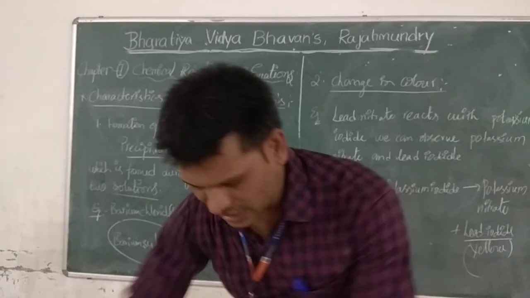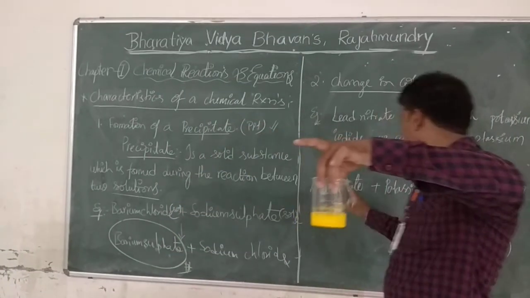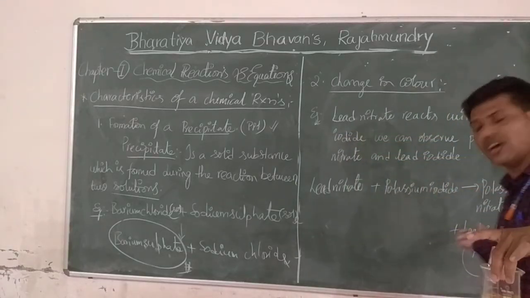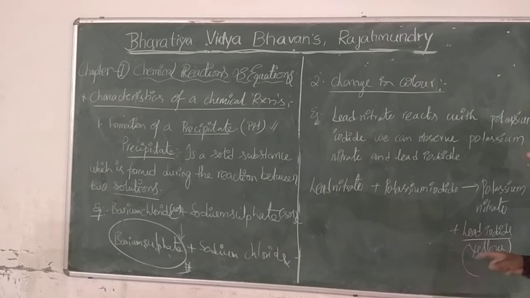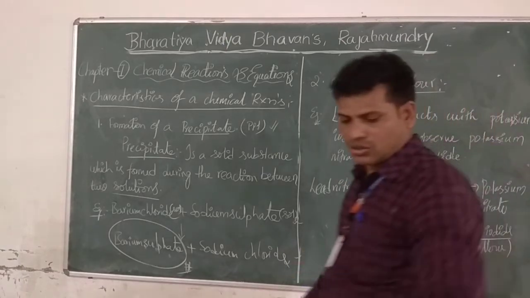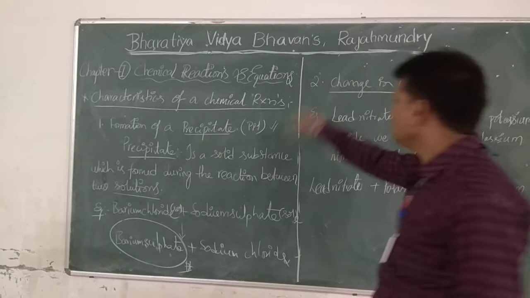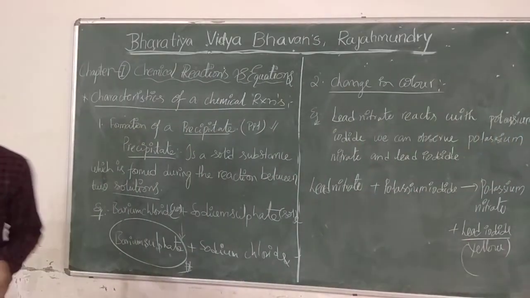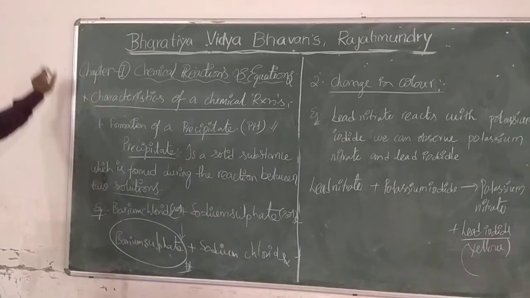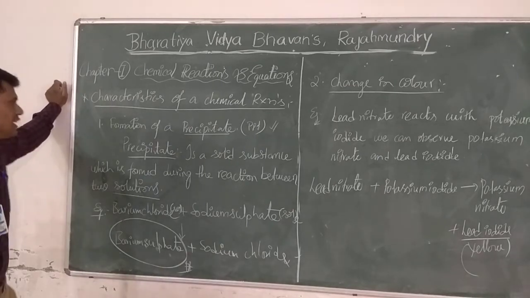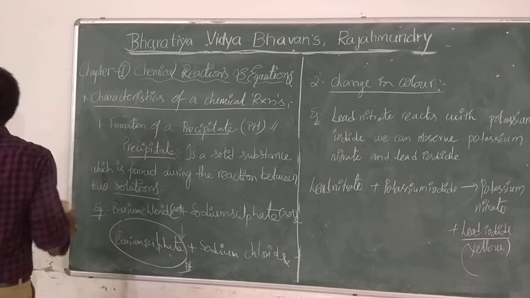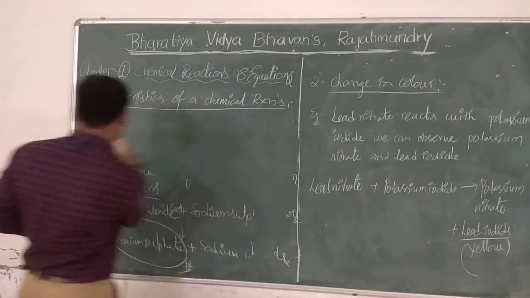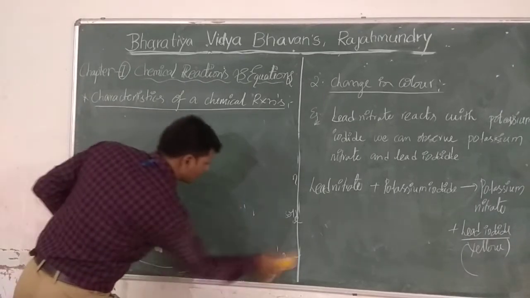So this is another reaction we started: lead nitrate reacts with potassium iodide, giving potassium nitrate plus lead iodide. Due to the formation of lead iodide, it is yellow in color, so the color is changed. So everything is observed. These are very important characteristics of chemical reactions. I have just introduced some available reactions here and demonstrated them. The next characteristic of chemical reactions is evolution of gas.